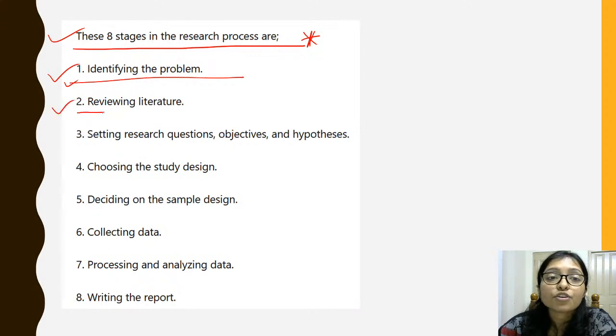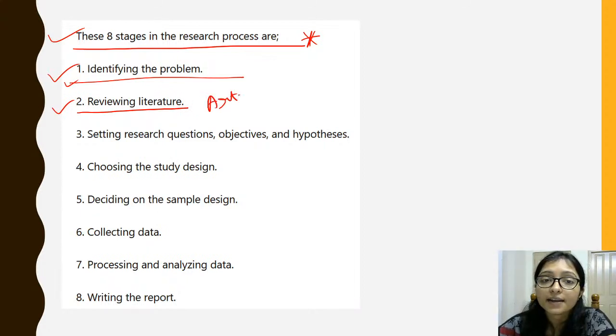Second one is review the literature. What are you reviewing? You are reviewing the literature, that is, research articles. For the area you are trying to research, you have to read and review all the articles previously done in your area.